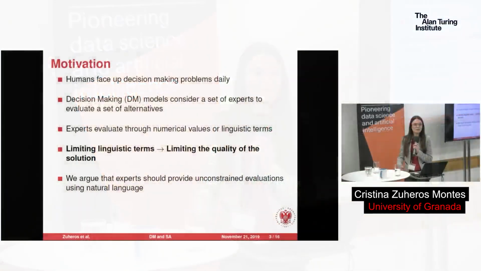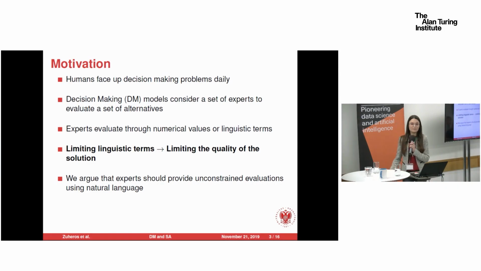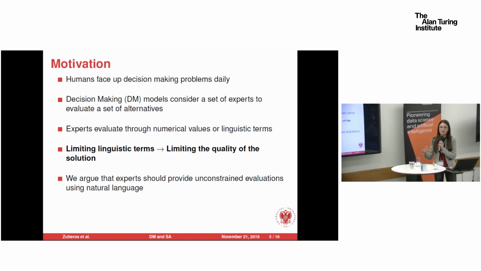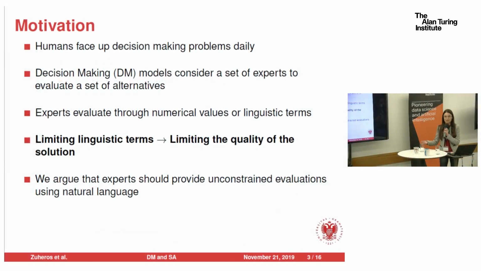Let's point out the main challenge, which is the problem. In all of our daily decision-making problems, decision-making models have emerged. Those decision-making models consider a set of experts to evaluate a set of alternatives. They can use numerical values or linguistic terms. Linguistic terms are more in line with human thinking, so we focus on them.